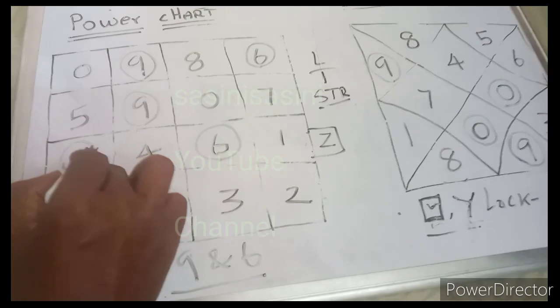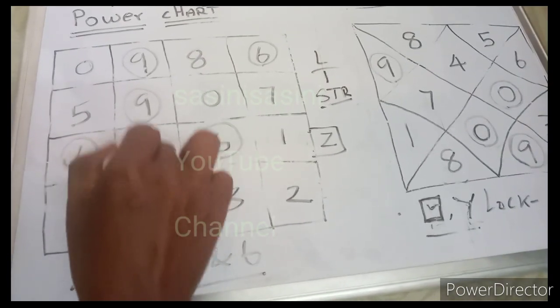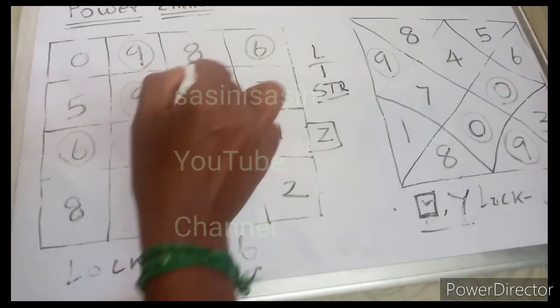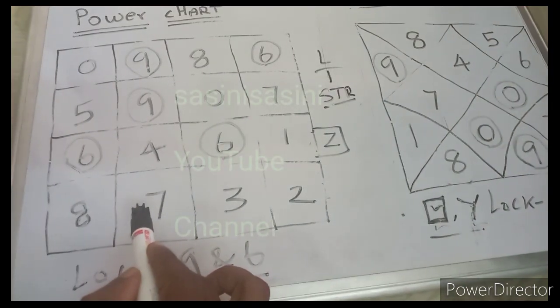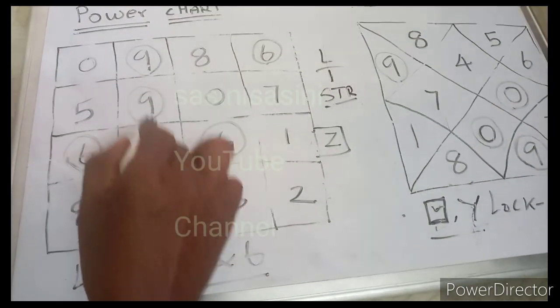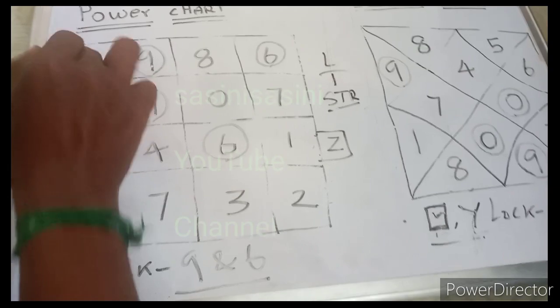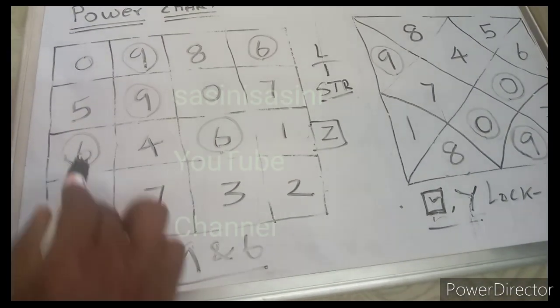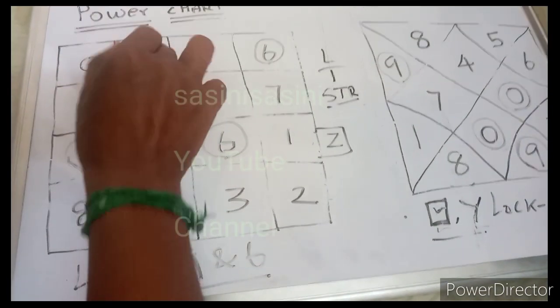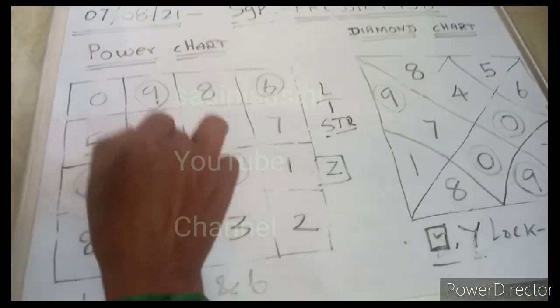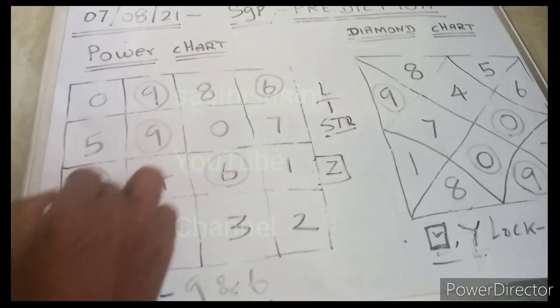See this also 1 2 3 and 4, or 1 2 3 or 4, or 1 2 3 or 4. This is all example for you, because the luck numbers touched the Z shape area, 2 luck numbers touched already.